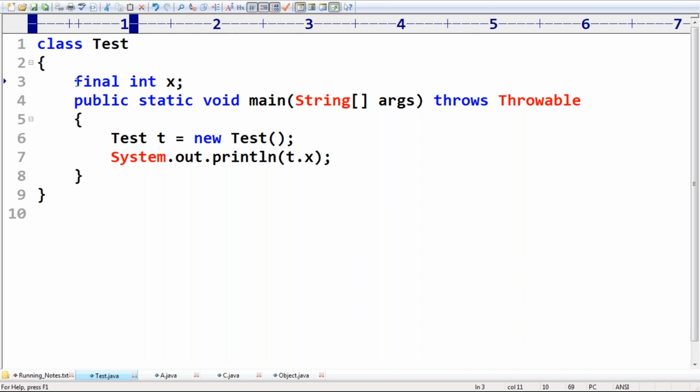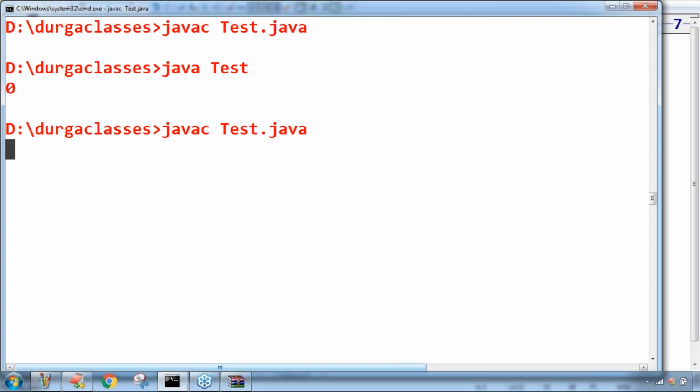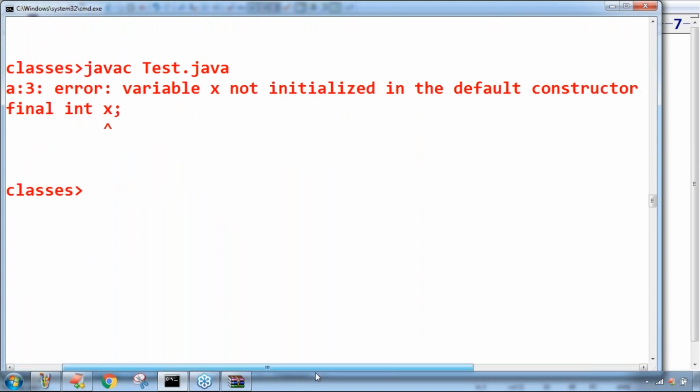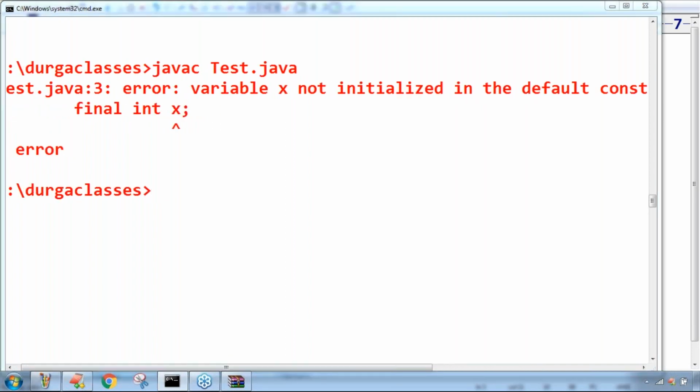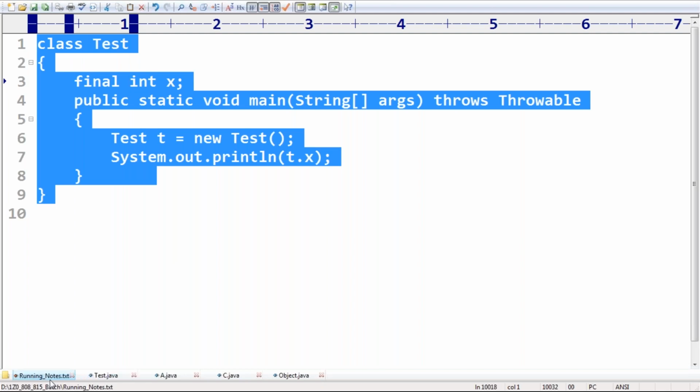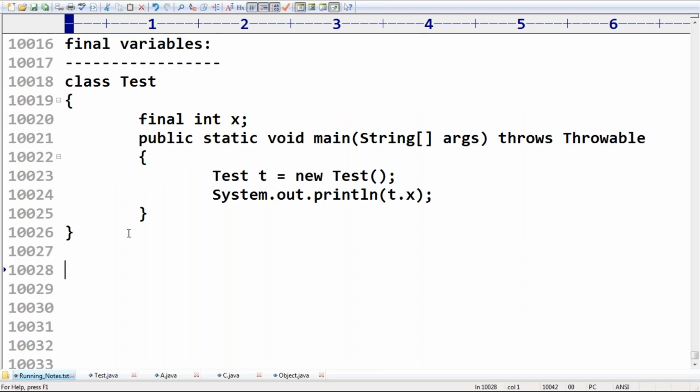Now observe this one. The compiler is ready to give left and right. Variable x not initialized in the default constructor, something like that, we are getting compile errors. Remember this terminology carefully.